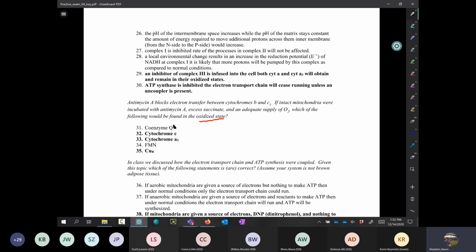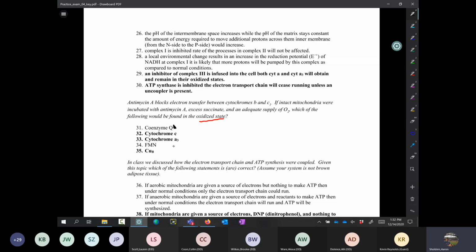Cytochrome C is just on the other side of the Q cycle. Okay, cytochrome C is what's going to receive electrons from the iron-sulfur protein and C1, and then carry those electrons to complex 4. Well, that process is being blocked, so cytochrome C can't receive electrons, and therefore what will happen is that any cytochrome C that was reduced right when antimycin A was introduced will go on and give its electrons to oxygen. That will clear it away, and all of cytochrome C will become oxidized.